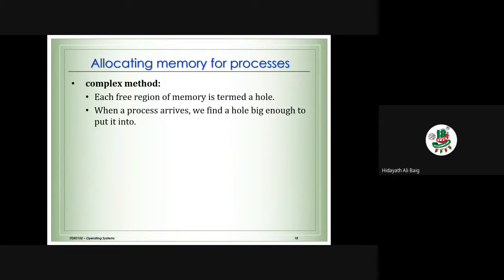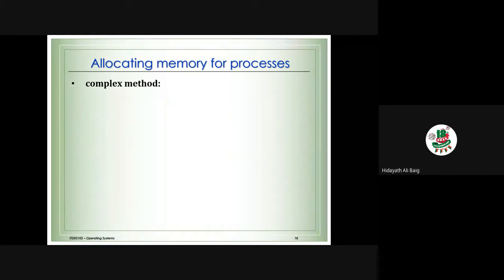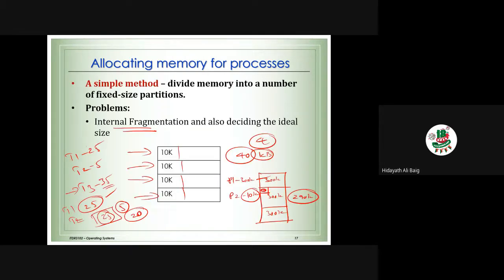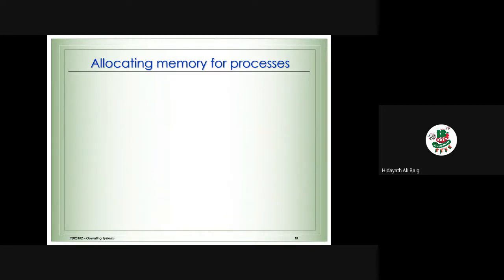Now, another problem is what I told you about teacher 3. Suppose there is a process 3, it wants 400 KB. But process 3 does not have memory because it needs the memory continuously, because this method is actually contiguous memory. It wants the memory in the same location. So process 3 will not work because there is no memory.